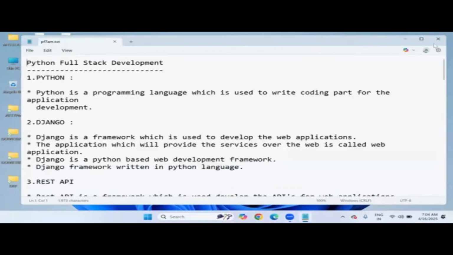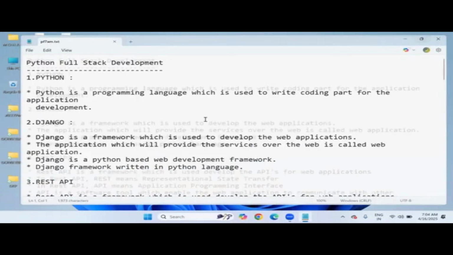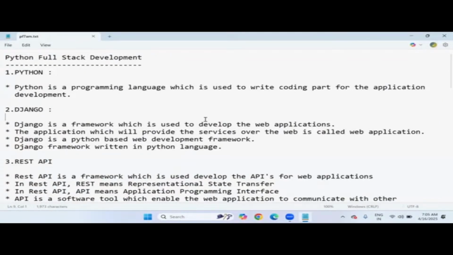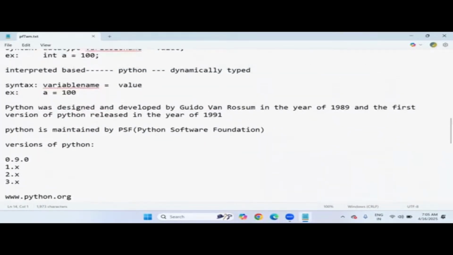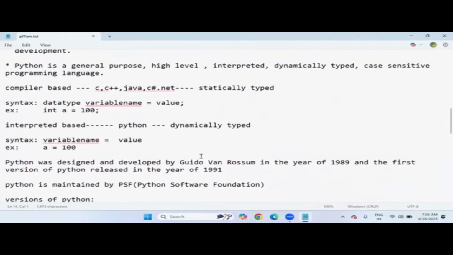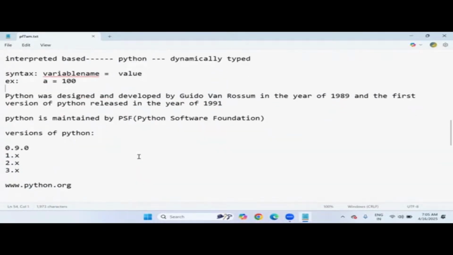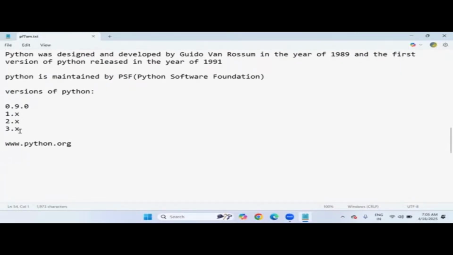In the last lecture, we completed the introduction to Python and Python full stack development subject related topics. Yesterday we discussed what Python is, what type of language it is, the difference between compiler based and interpreter based programming languages, and the history of Python and its versions. We have looked into these versions, right?